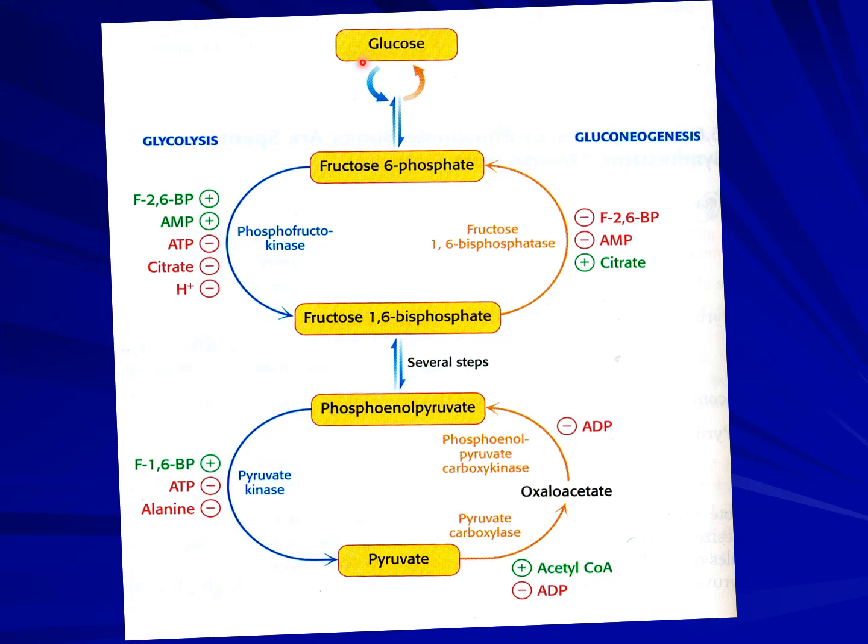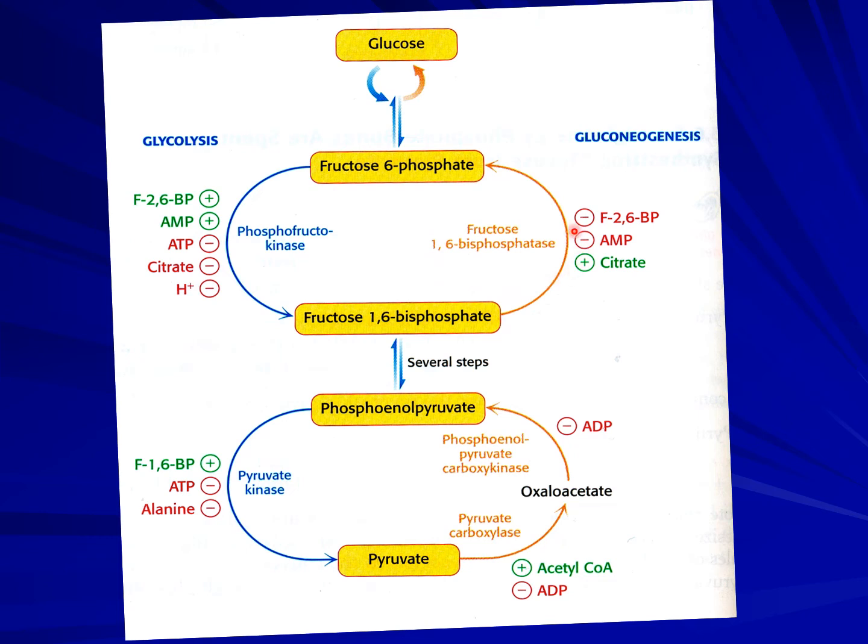So these are the steps that we were talking about, and these are the factors which stimulate or depress the different steps of gluconeogenesis and glycolysis. Here you will see that fructose 2,6-bisphosphate inhibits gluconeogenesis.